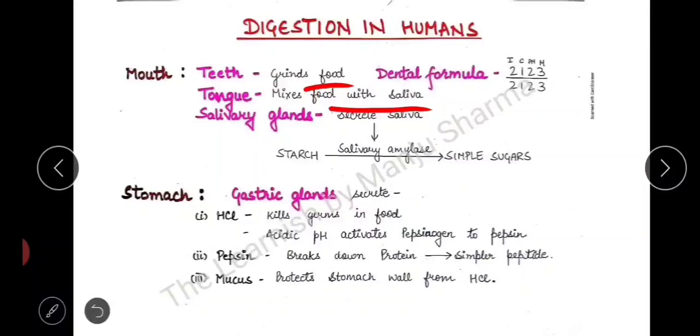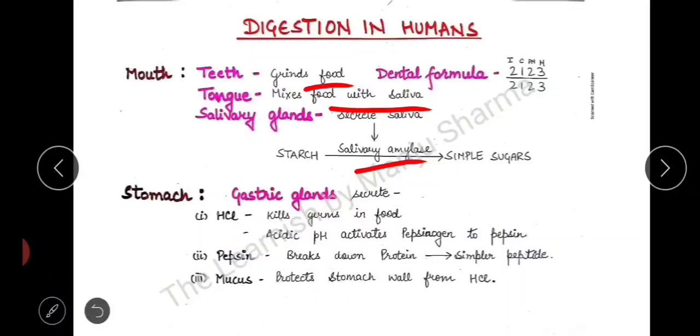Now the saliva contains an enzyme called salivary amylase. This salivary amylase helps in partial digestion of starch to simple sugars. So complete digestion of carbohydrate does not take place. In the mouth only partial digestion of carbohydrate takes place.